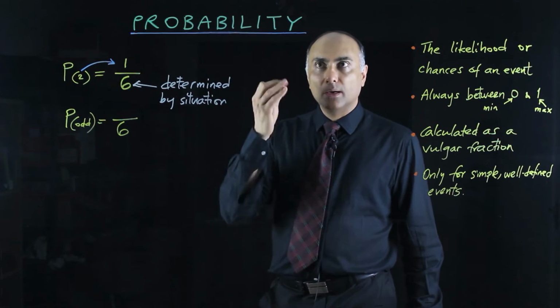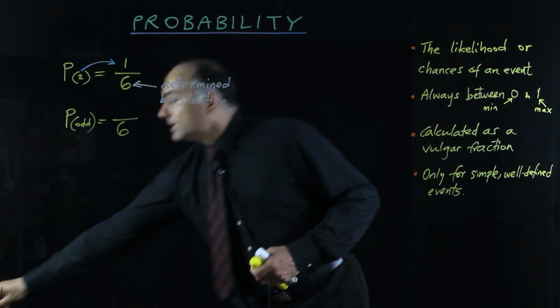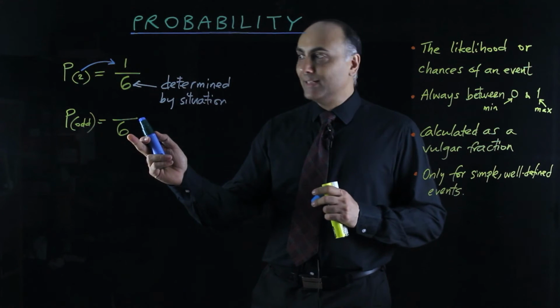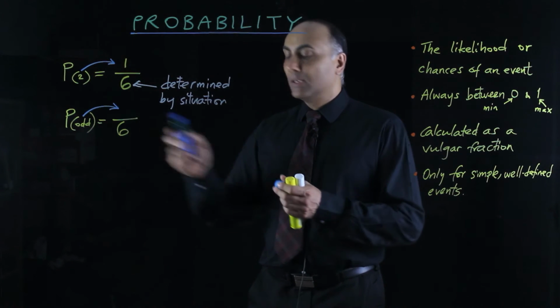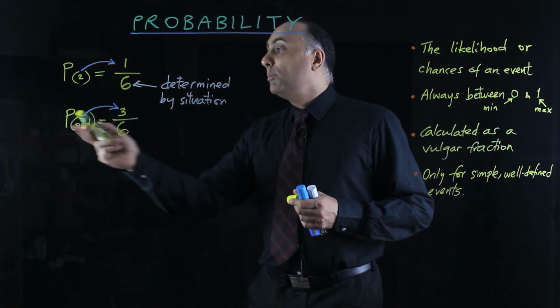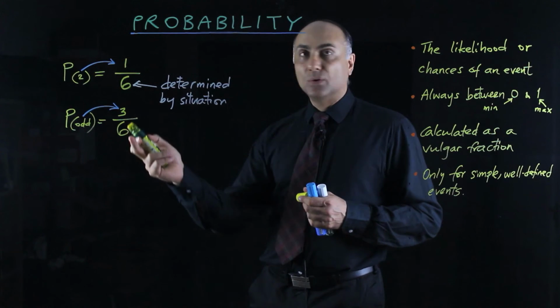You could land on a 1, a 3, or a 5. So out of these 6 equally likely possible events, 3 are the event that we're talking about.